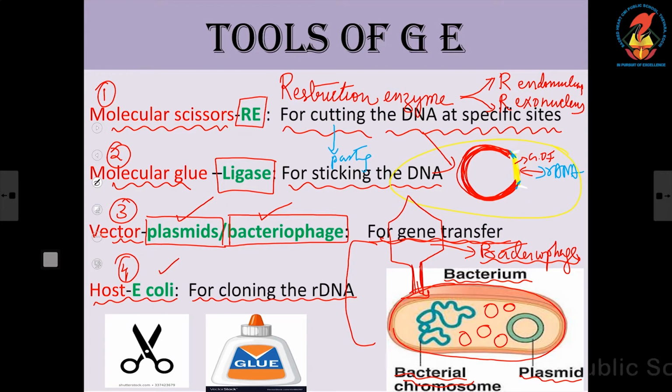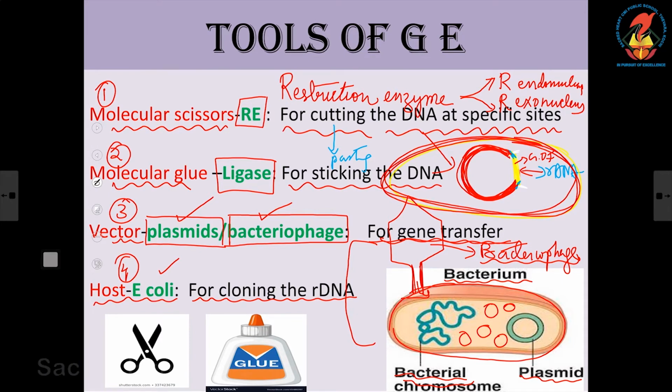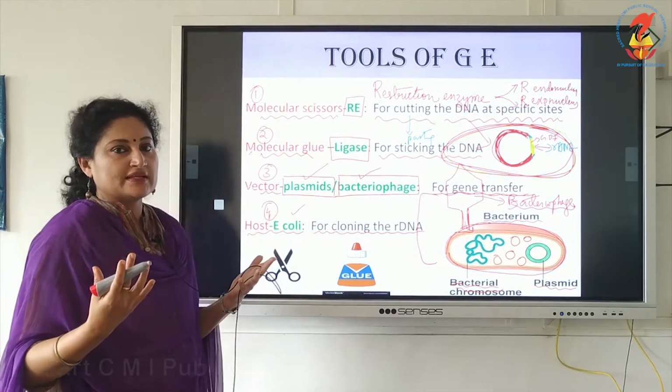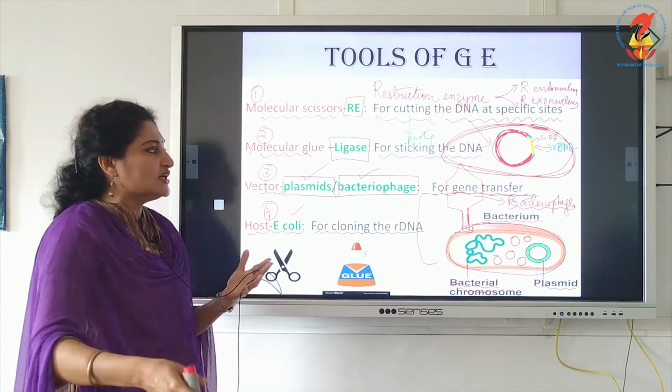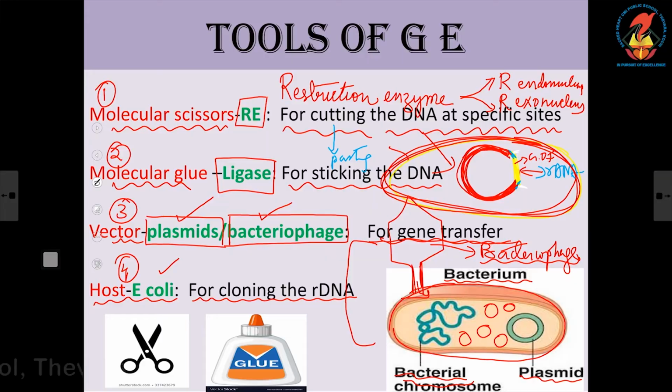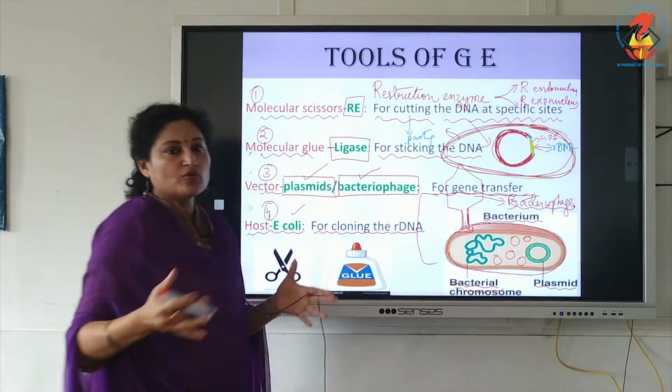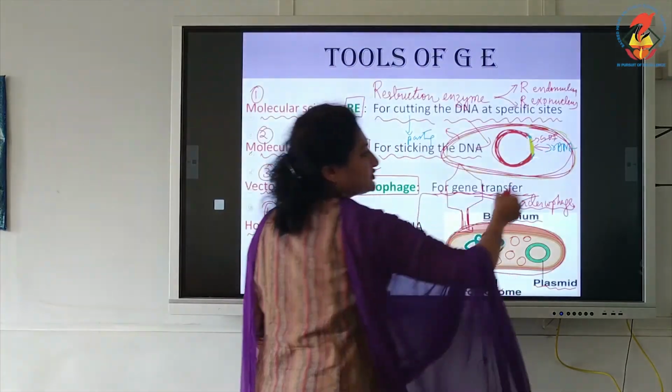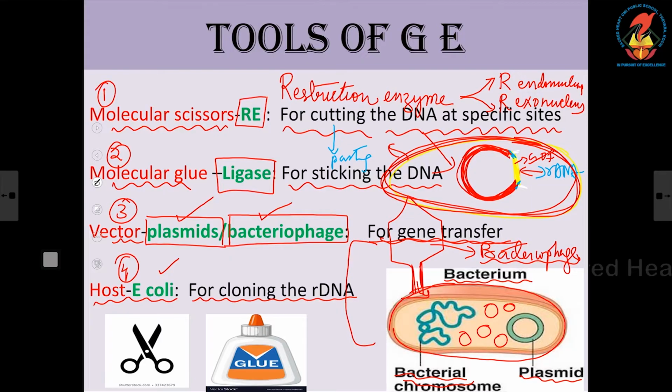So, the purpose is for cloning the rDNA. The rDNA is inserted into the host, and once it gets into the host, what happens? The host multiplies. Within hours you can get millions of hosts. And when the millions of hosts multiply, our gene of interest also gets multiplied because they are present in the host. So, actually we can say this host acts as a factory. Another name for host: restriction enzyme as molecular scissors, ligase as molecular glue, plasmid as vector.